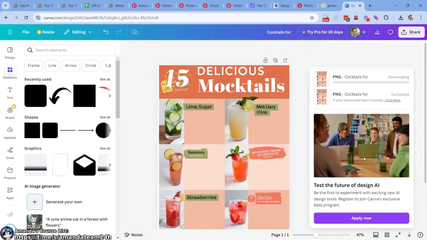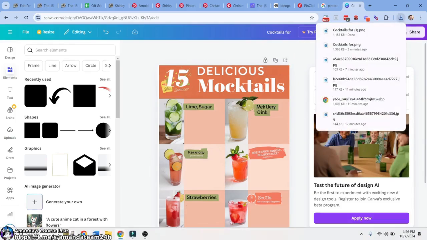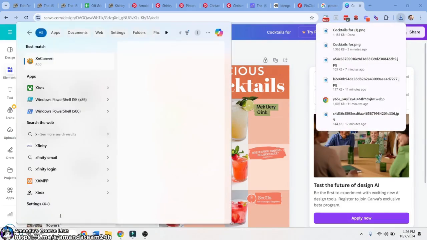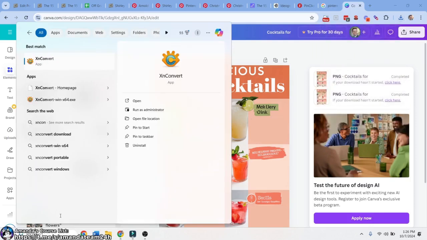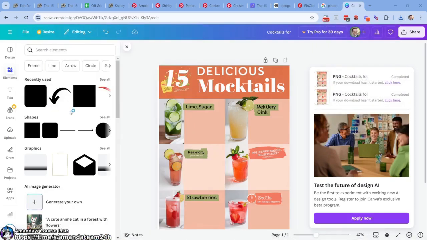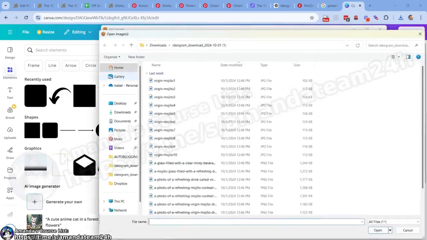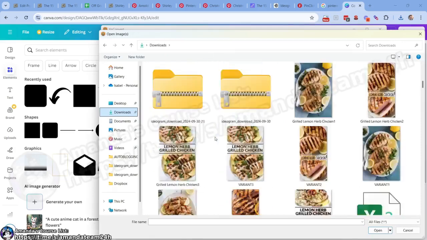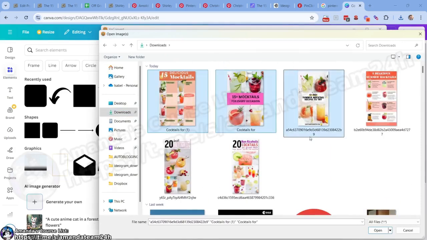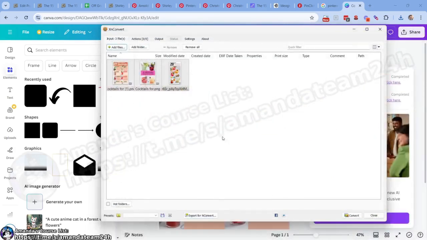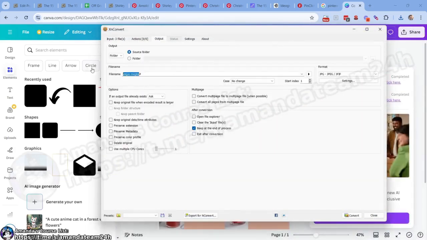So what we're going to do is download that. Boom. So how many do we have now? We have about 3. So what we're going to do is go to XnConvert. Right? XnConvert. I do not want to update. We're going to add files. We're going to come to here. This one, this one, this one. Is this one? No, not that one. And then this one. Okay. Output. We're going to say 15 or best mocktails.